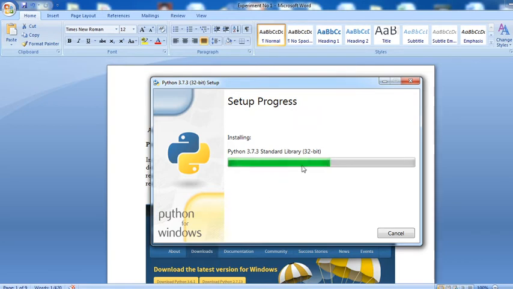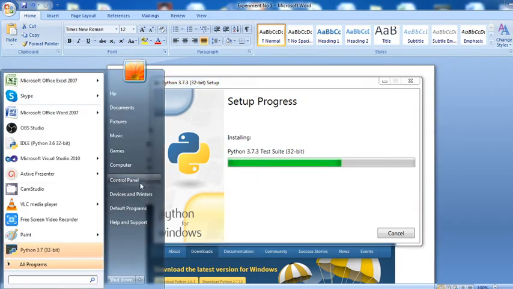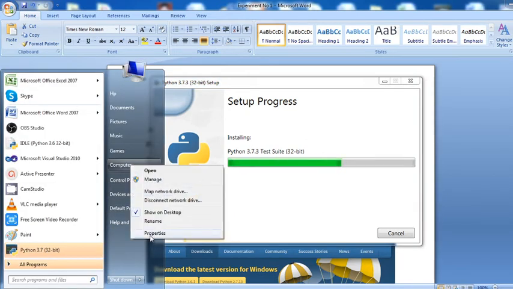Here, see, the installation process is going on. That means the setup takes some minutes, 4 to 5 minutes. At that time of installation, check the bits, whatever bits are available. How to check your system configuration? If anybody knows, simply click on Start, then Computer, right click and Properties.